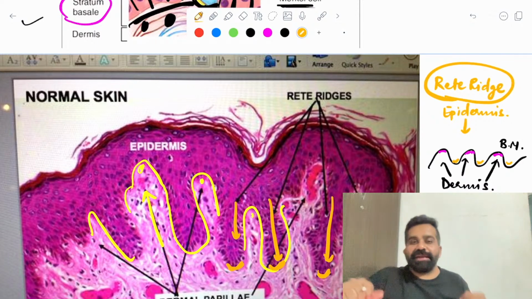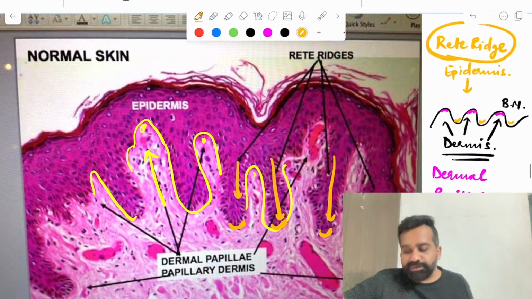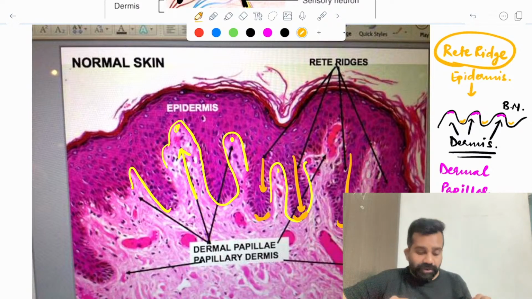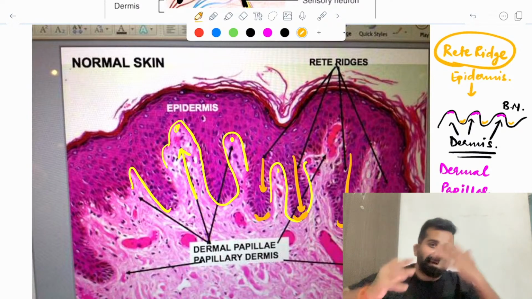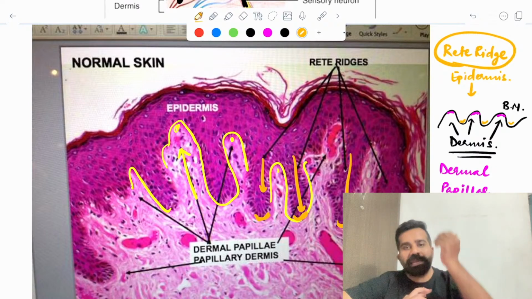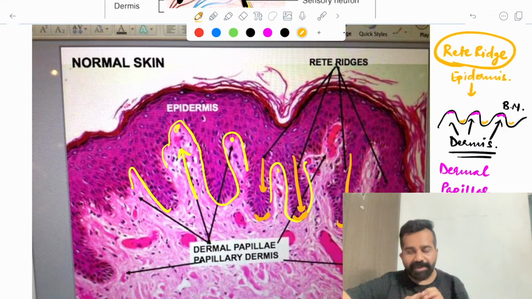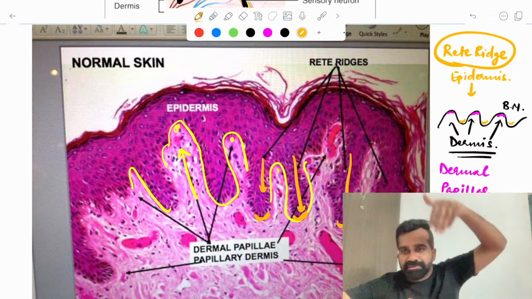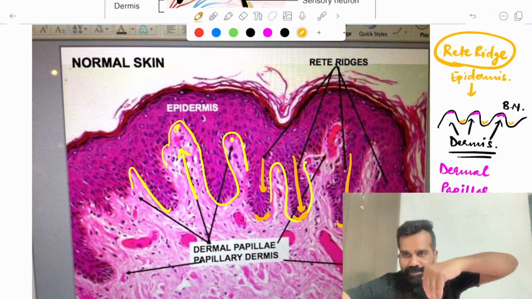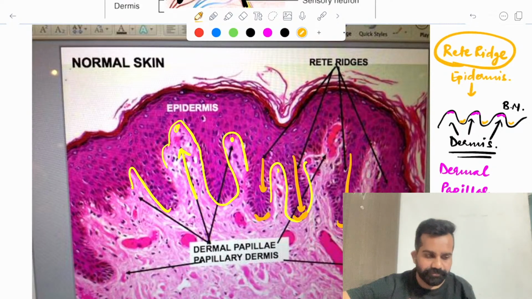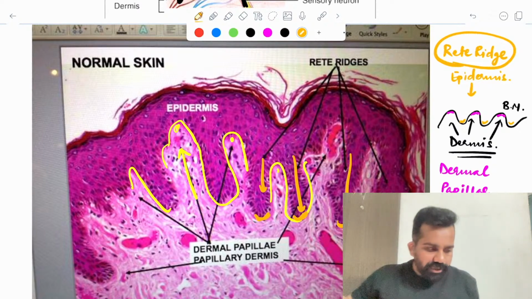This is a very important finding because in histopathology I will be using these words, dermal papillae and rete ridges. At that time you will not be able to get what is rete ridges and what is dermal papillae. Dermal papillae means from the dermis a finger-like projection into the epidermis. A finger-like projection going down from the epidermis into the dermis, the deepest or downmost point of the epidermis, is known as rete ridges. Clear? Okay.